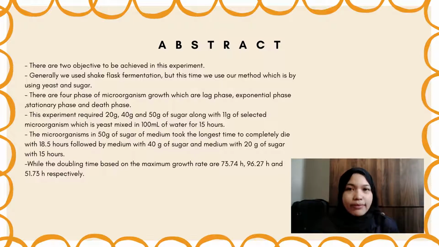The microorganism in 50 gram of sugar medium took the longest time to completely die with 18.5 hours, followed by medium with 40 gram of sugar and medium with 20 gram of sugar with 15 hours. And the doubling time based on the maximum growth rate are 73.74 hours, 96.27 hours, and 51.73 hours respectively for the 20, 40, and 50 gram of sugar.